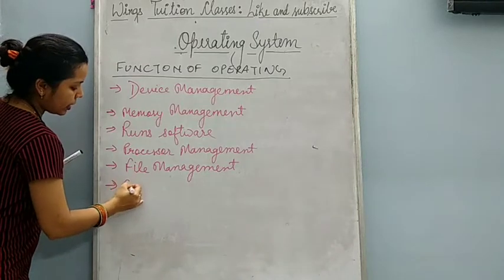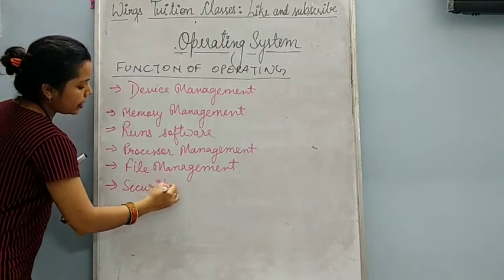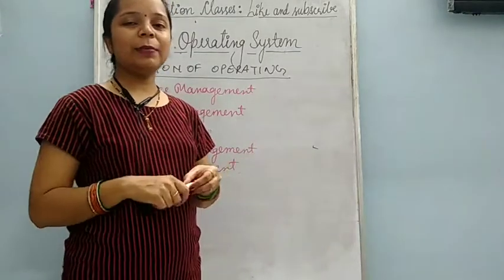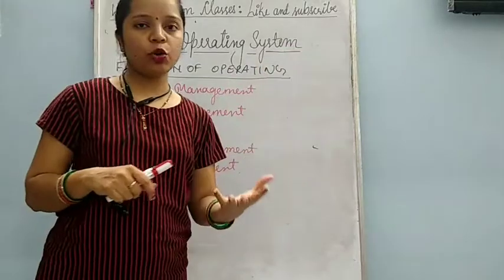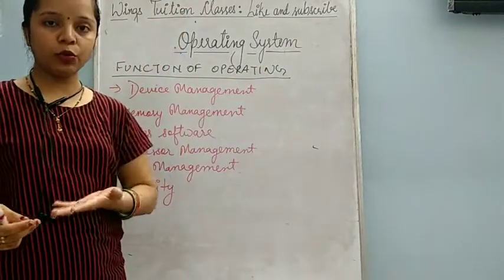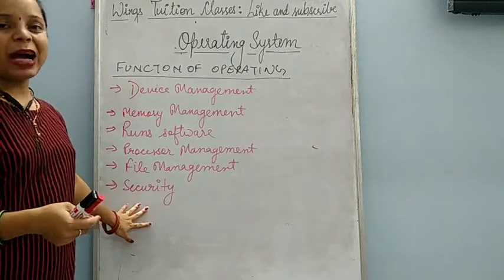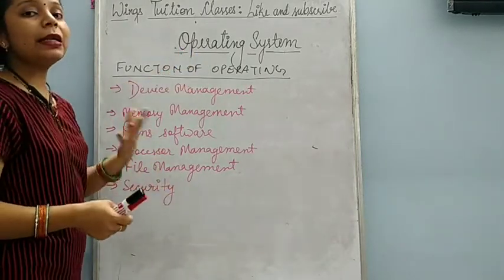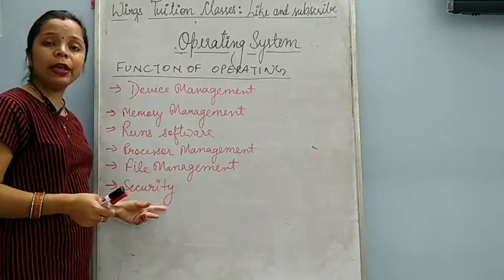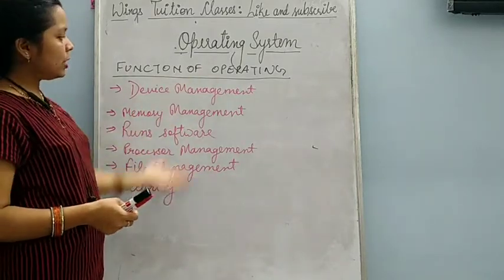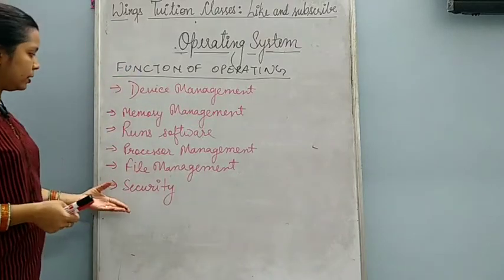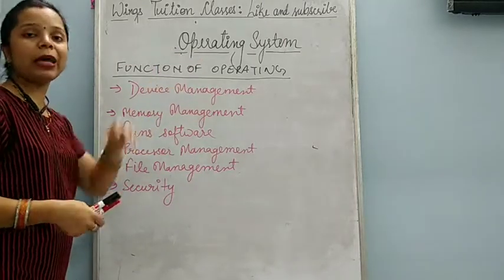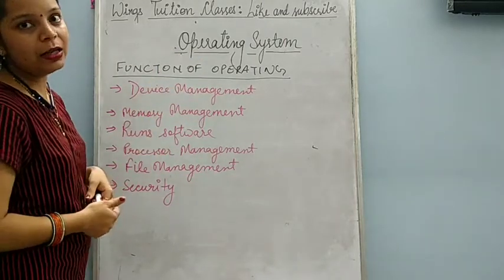Next one is security. This operating system also provides security to your computer. Security means, suppose you want to set password in your computer so that no other person can use your computer. So this password you can set using the operating system. So in this way, operating system also provides security to your computer. So these are some functions of operating system which we have learned today. Okay, these are some functions which are performed by the operating system of a computer.